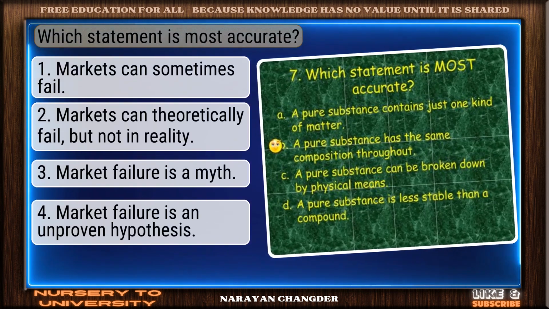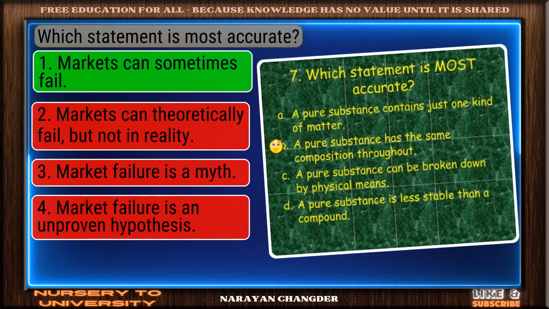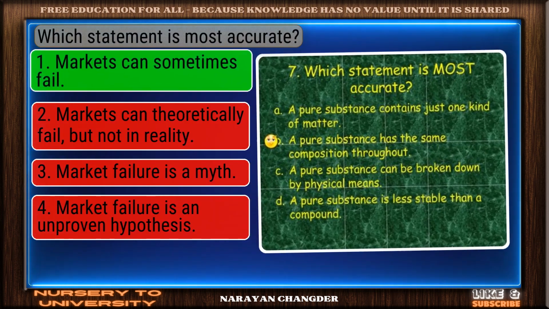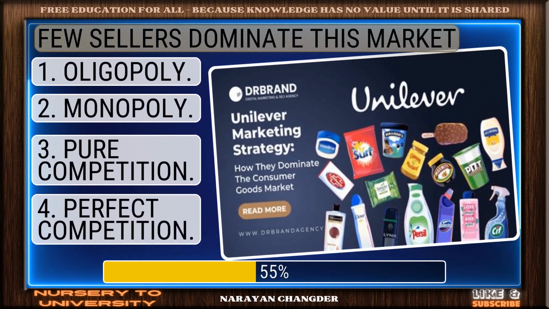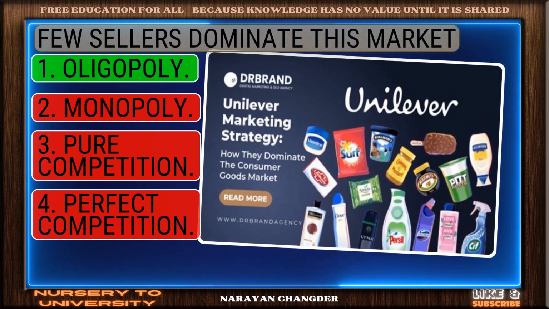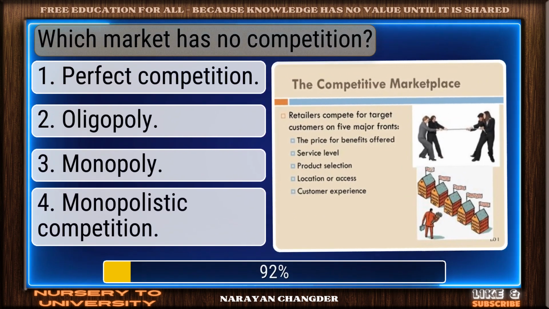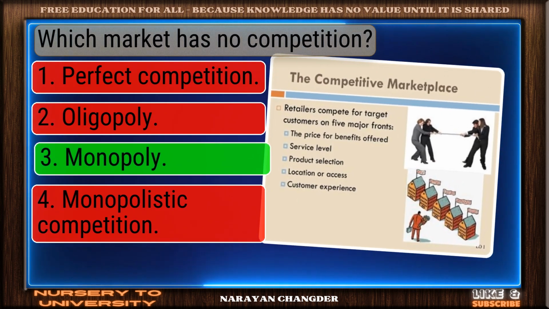Which statement is most accurate? Exactly. Markets can sometimes fail makes sense, and it is the right choice. Few sellers dominate this market. Right again. Oligopoly is a valid answer. Which market has no competition? Right choice. Monopoly is the best answer.